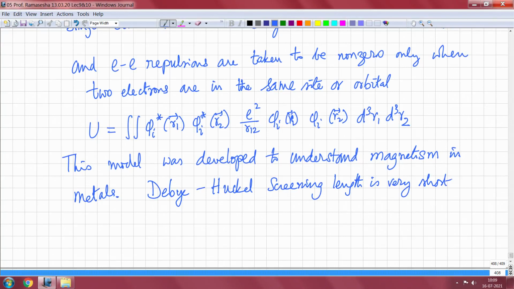And these people actually cut down the range drastically to just on-site interactions, Hubbard, Kanamori and Gutzwiller. So Hubbard's model hence restricts electron-electron interactions to the same site.